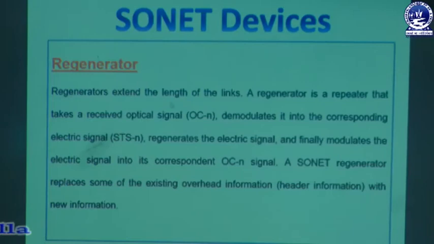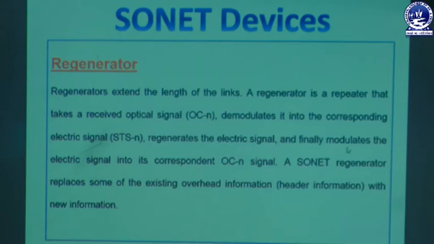A regenerator is a repeater that takes a received optical signal, that is OC-N, demodulates it into the corresponding electrical signal, regenerates the electrical signal, and finally modulates the electrical signal into its corresponding OC signal. As we have discussed, the multiplexer and demultiplexer play a role, and here the regenerator does the same. It works as a repeater that receives the optical signal, termed OC-N. Whenever the signal is received, it will be in the form of an optical signal. Then it demodulates it. That means the optical signal gets demodulated into the corresponding electrical signal.